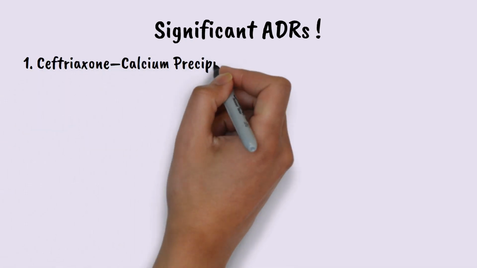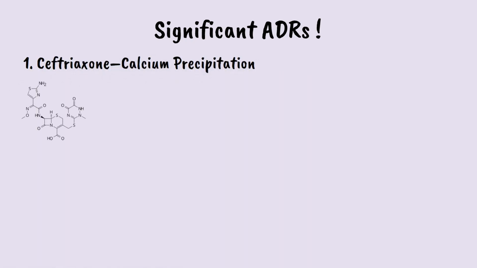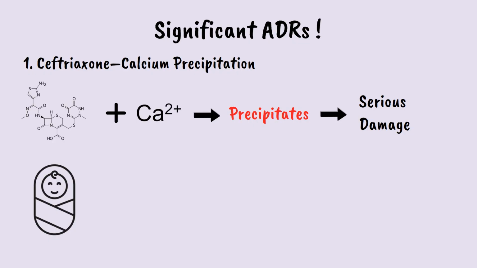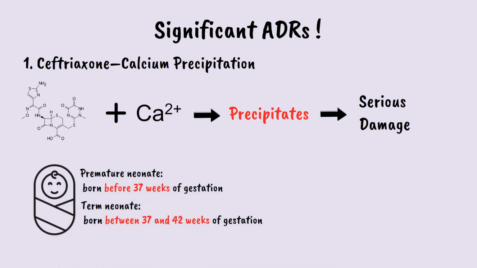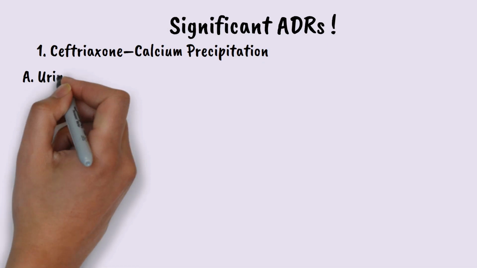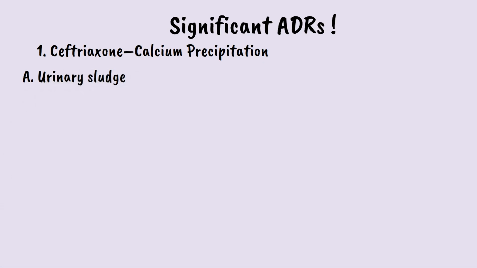Ceftriaxone calcium precipitation. Ceftriaxone can form precipitates, or solid particles, when combined with calcium, leading to serious damage, especially in newborns. In some premature and term neonates, this has resulted in fatal lung and kidney injury due to the accumulation of these calcium ceftriaxone complexes. Newborns are highly susceptible due to immature organ function, a longer drug half-life, and competition for plasma albumin binding sites. This reaction can also cause urinary sludge, which refers to suspended particles in urine due to excess calcium crystals.